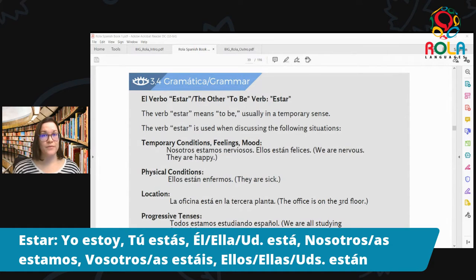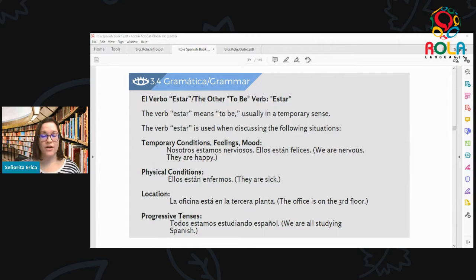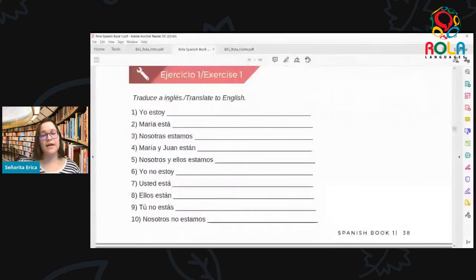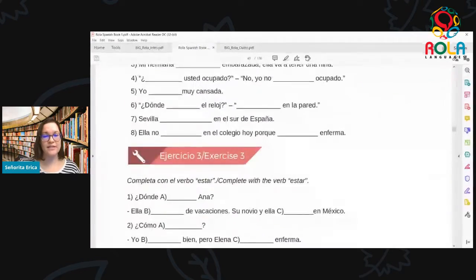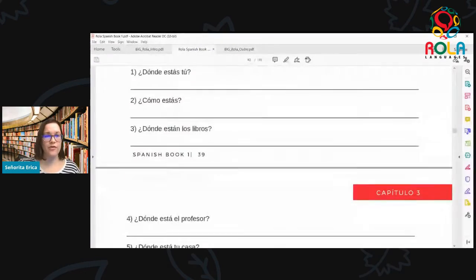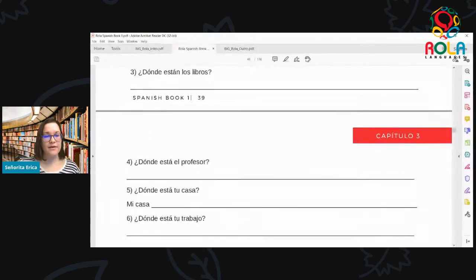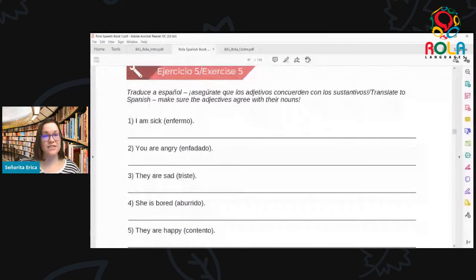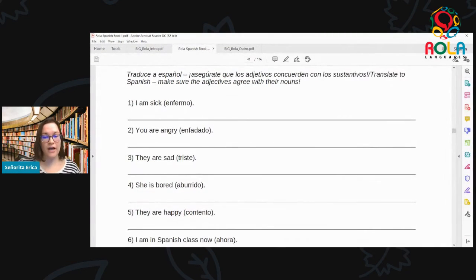You all are. So again, the same English translations as the verbo ser, but as we've been learning in the different contexts, we're going to use different verbs between ser and estar. So now that's nice and fresh in our minds, we're going to do a little bit of practice. Last time we did some exercises to start practicing with the verb estar, but now we're going to get into this a little deeper to do something a little bit more challenging.